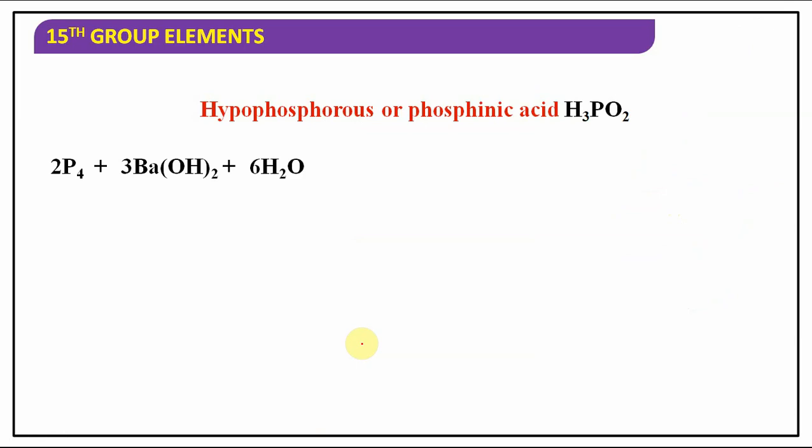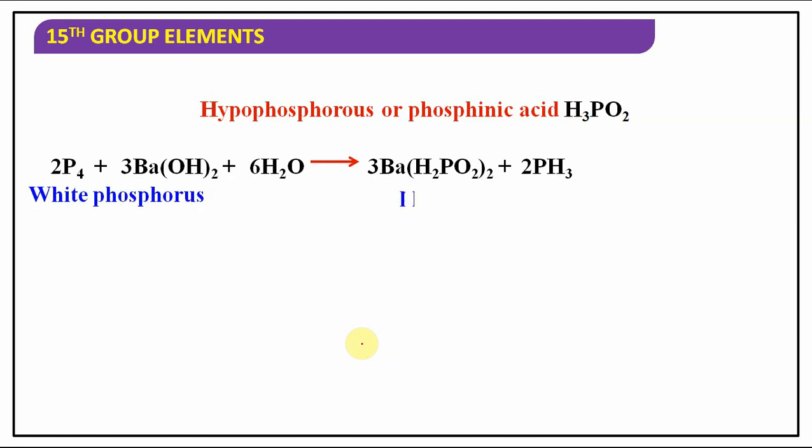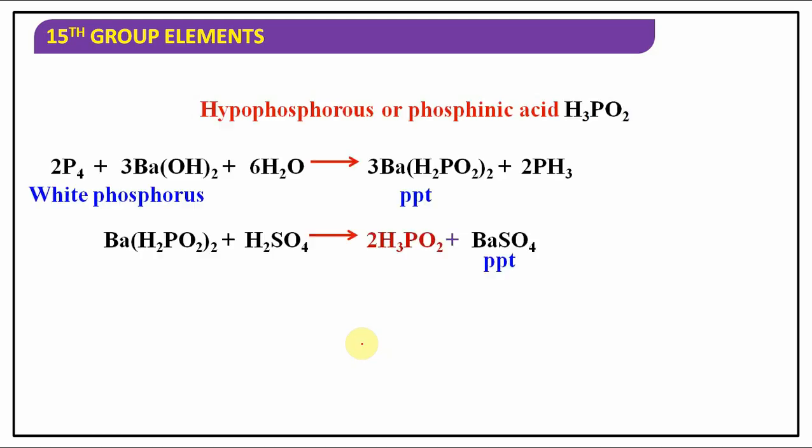Clear? Now let's talk about the preparation of hypophosphorus acid. How do you prepare it? By heating baryta solution, that is barium hydroxide, with white phosphorus, and you will get barium hypophosphite as a precipitate.